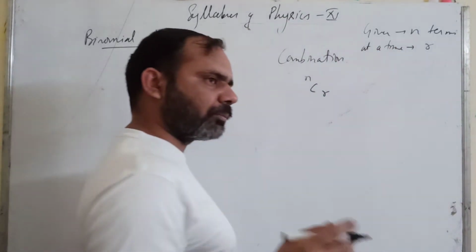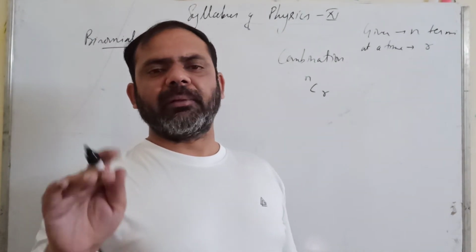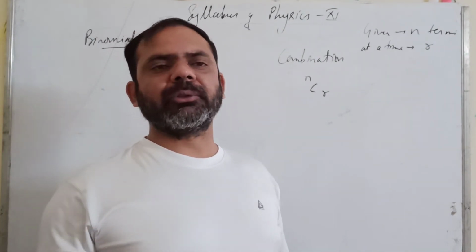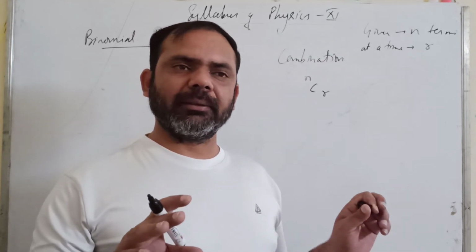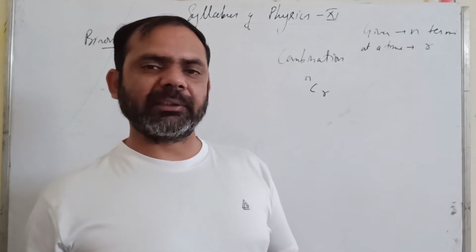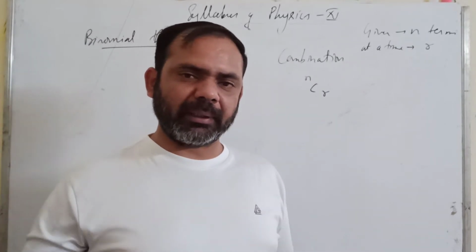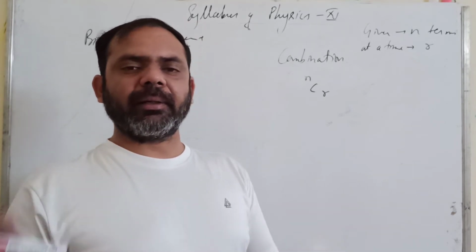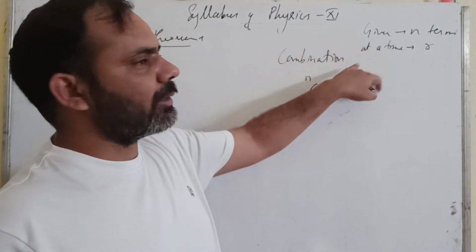It is simply like, suppose you are available with 10 people, and you want to select 2 people, one as the chairman and the other as the vice chairman. If you want to select a group of 2 people from the 10 people, then how many different combinations can you take? So that is your combination.